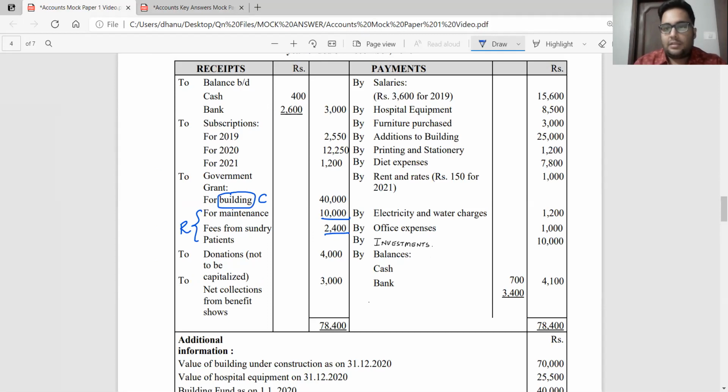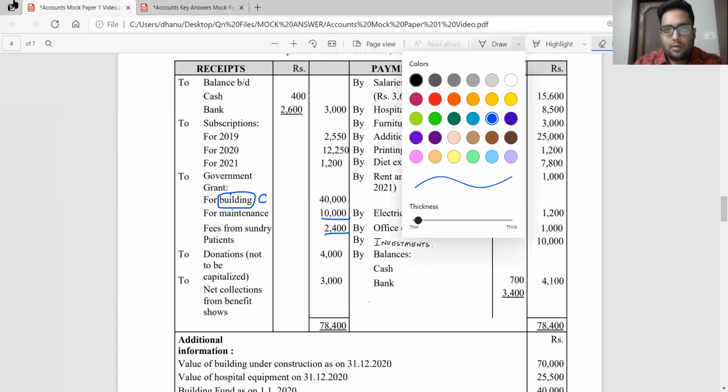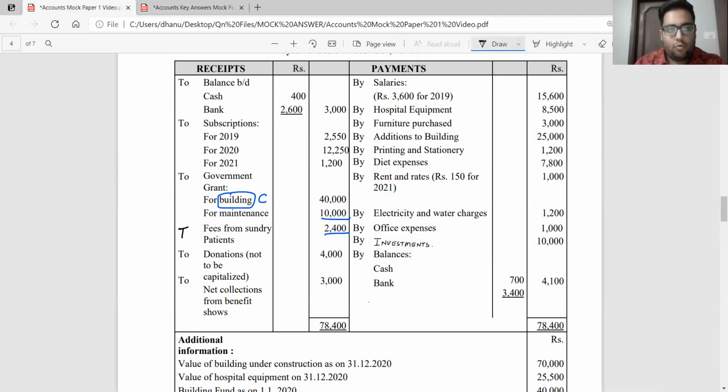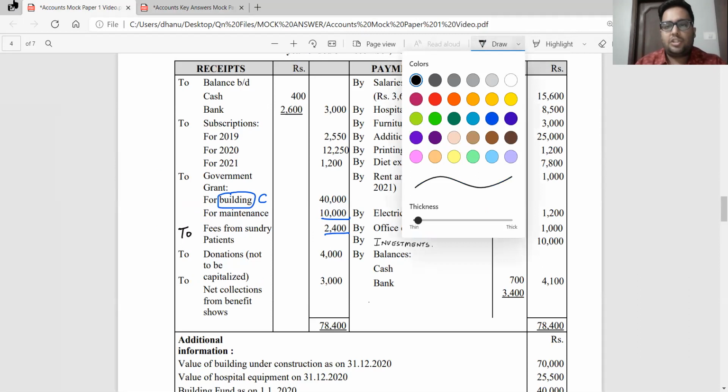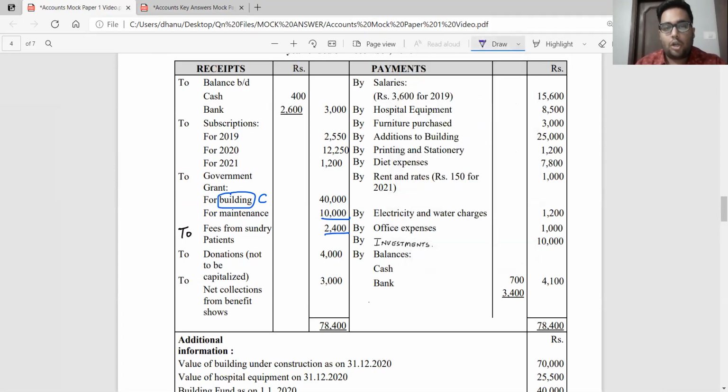Okay. Next, there is just a small printing mistake here. You should have the word "to." Government grant is for building and maintenance, and then you have fees from sundry patients. Okay. Next, we have donations which are not to be capitalized. They are directly saying not to be capitalized. Therefore, where will we take them? We will take them in the income and expenditure account.